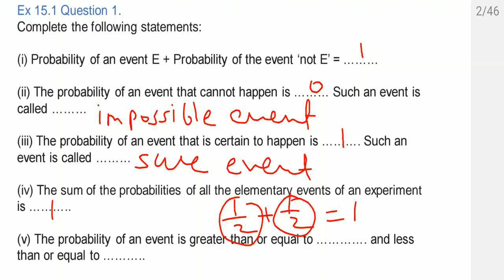Now the fifth one, the probability of an event is greater than or equal to 0 and less than or equal to 1. Because the probability of any event, we know this one, is always greater than or equal to 0 and less than or equal to 1. It is never negative.